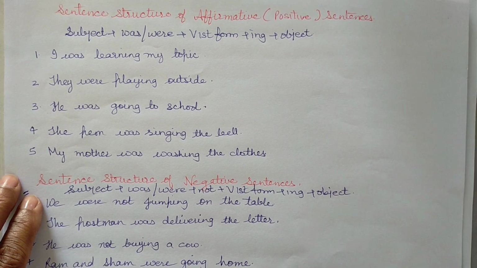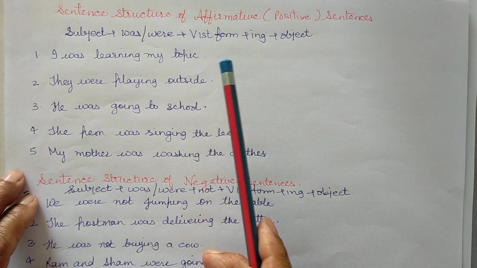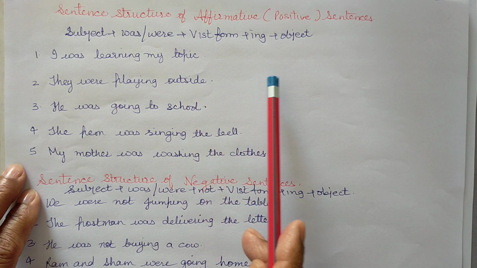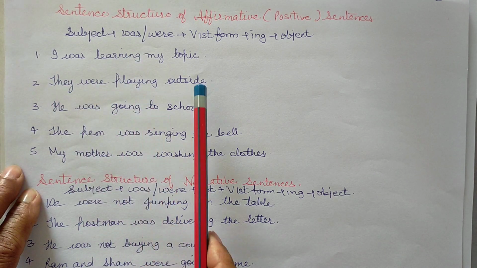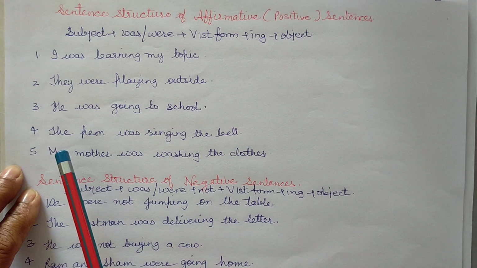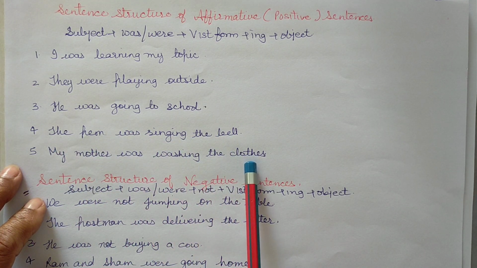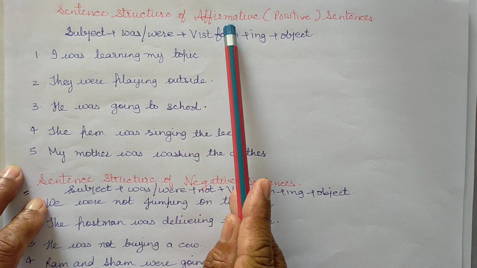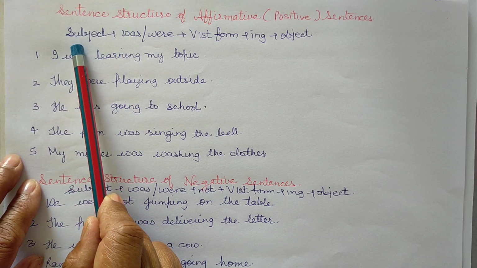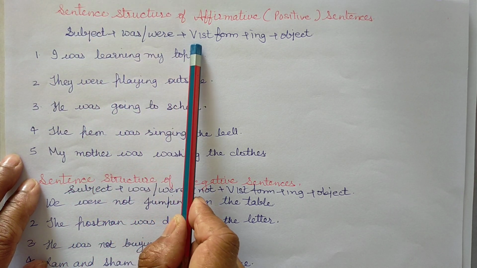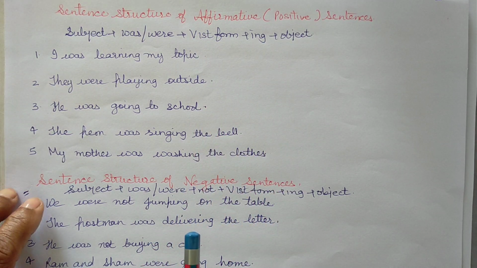So, the affirmative or positive sentences of past continuous are: I was learning my topic, they were playing outside, he was going to school, the peon was ringing the bell, my mother was washing the clothes. So, sentence structure of affirmative or positive sentences in this tense is subject plus was or were plus verb's first form plus ing plus object.